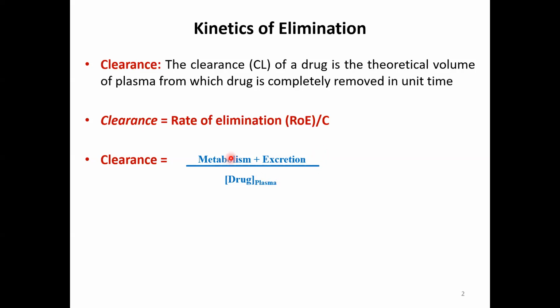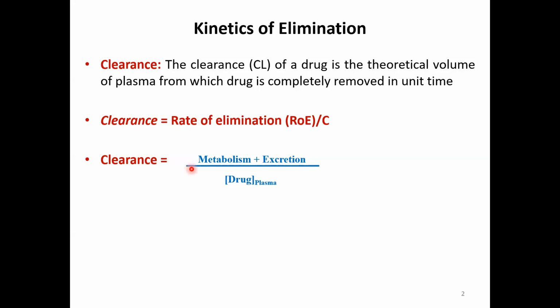Although metabolism and excretion are distinct physiological processes, the pharmacological endpoint is equivalent. That is, what would be expected is a reduction in the circulating level of the active drug. So as such, metabolism and excretion are often referred to collectively as clearance.